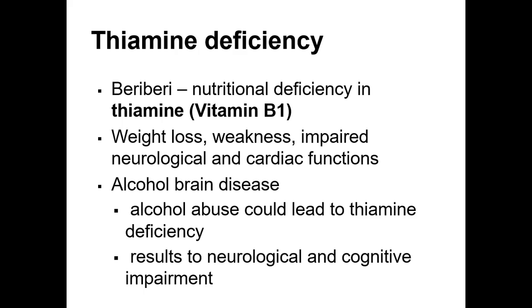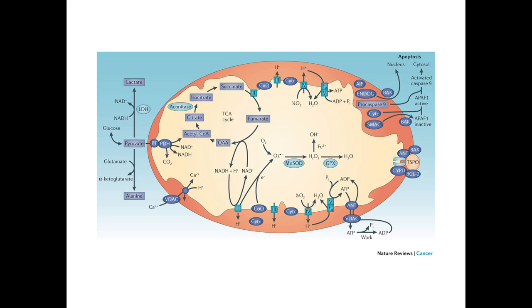So, kaya talagang dapat ay ingat tayo sa pag-inom kasi hindi lang liver ang kanyang tinitira, pati kasama din yung sa ating brain function. So, pag ang brain kasi ang na-impair, meron siyang overall impact sa neurological, sa thinking natin, and sa ating cognitive, sa ating pag-iisip. Okay? So, that is for thiamine deficiency.